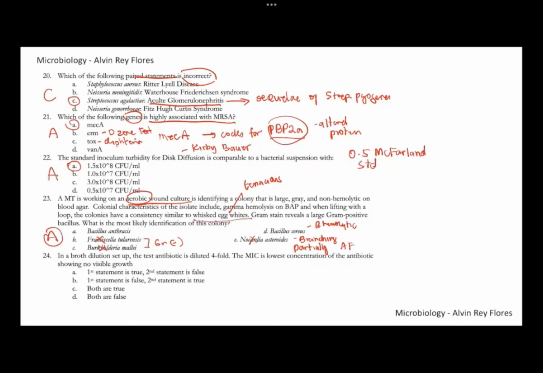Number 24, in a broth dilution setup, the test antibiotic is diluted fourfold. For the first statement, in your dilution susceptibility testing, we of course dilute the antibiotic, but not fourfold. It should be twofold dilution. So the first statement is wrong. The second statement, the MIC is the lowest concentration of the antibiotic showing no visible growth or no turbidity. So this is a true statement. So for number 24, this is letter B.